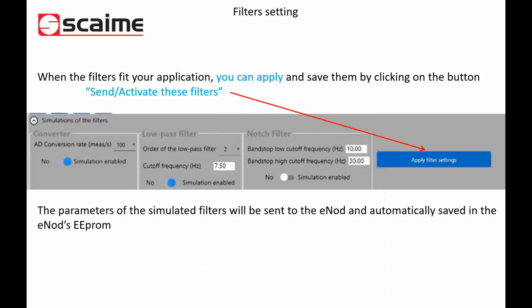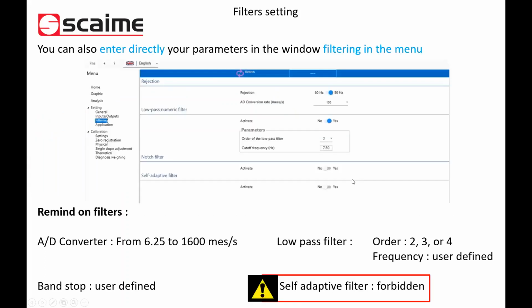Once all is okay for you, from the simulation, you can directly apply the filters. You click on it, and automatically it will send them to the filters and save them in EEPROM. You can also, if you know your system very well, skip the graphical analysis and put in the filters you need yourself, inputting your own data in the filtering menu.